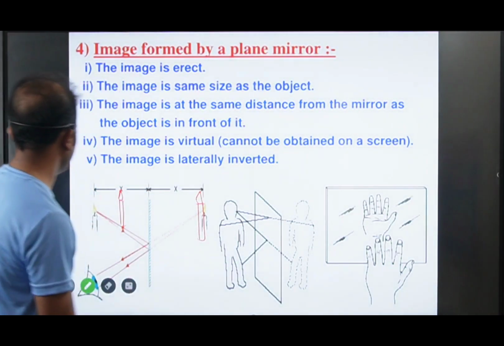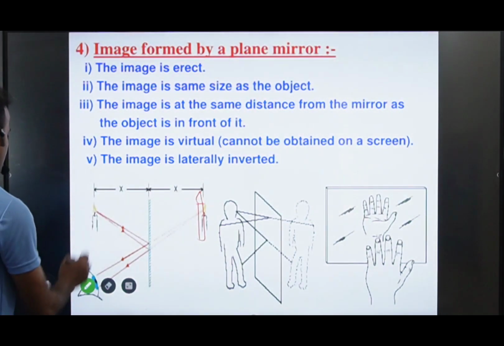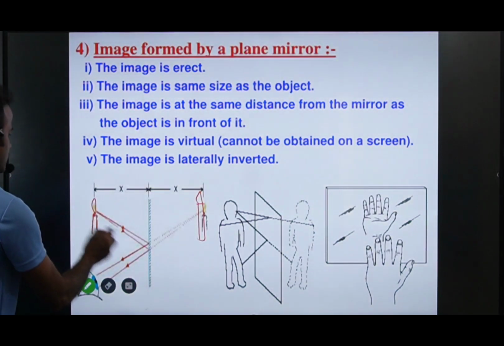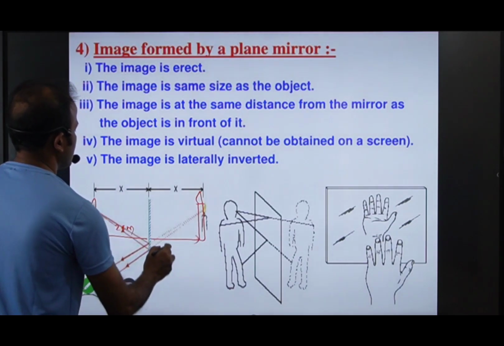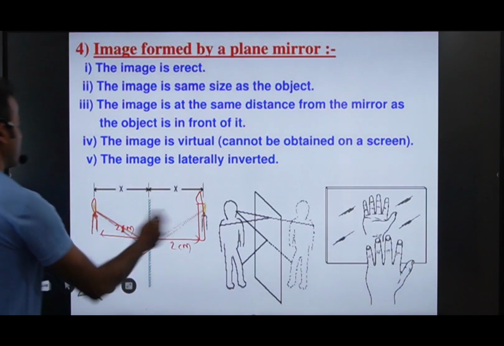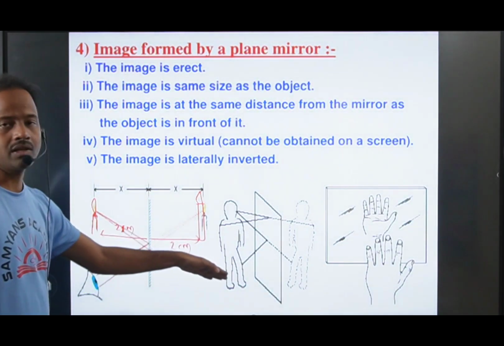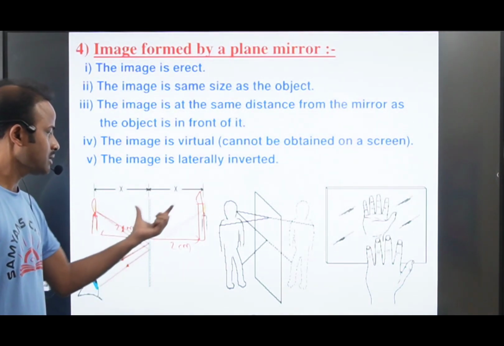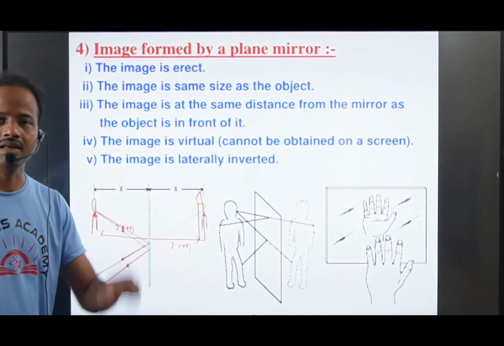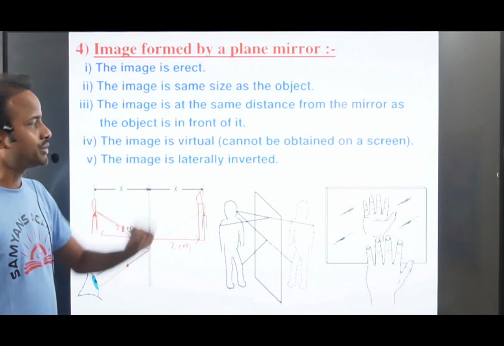Let us assume the candle is placed 2 centimeters away from this plane mirror. Where the object is, you will get the image at the same distance, after 2 centimeters, behind the mirror. The distance of the object and the distance of the image are always the same in a plane mirror.